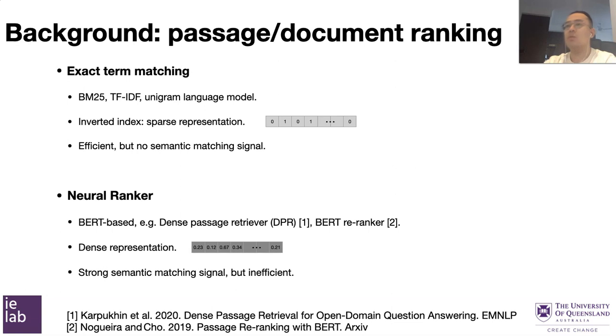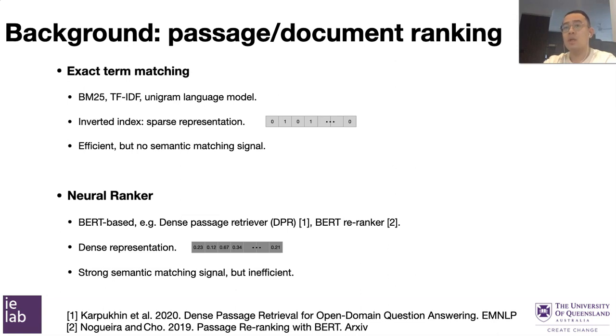So to solve this problem, many works are focusing on designing neural rankers, especially with the development of pre-trained deep language models. The community moved the attention to designing BERT-based rankers. Unlike exact term matching models, BERT-based rankers encode documents into dense representations in the embedding space.